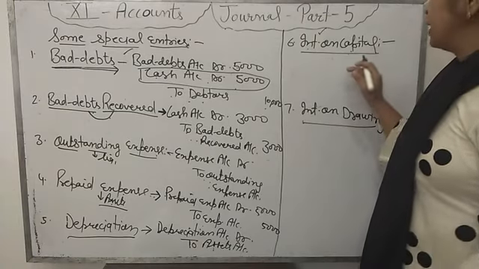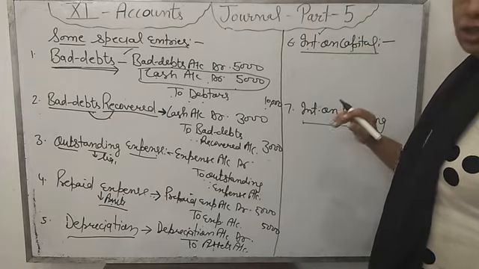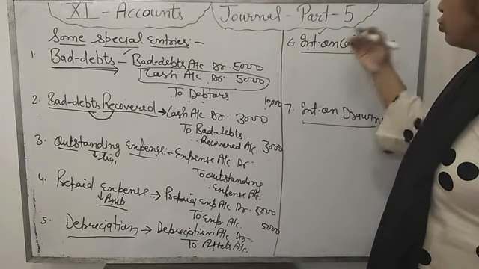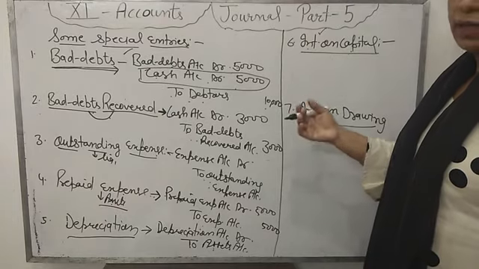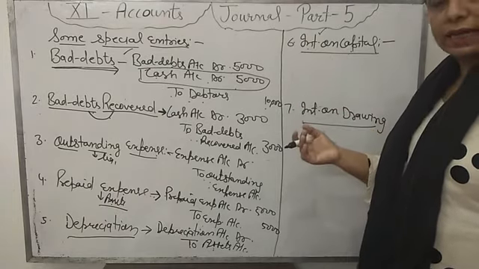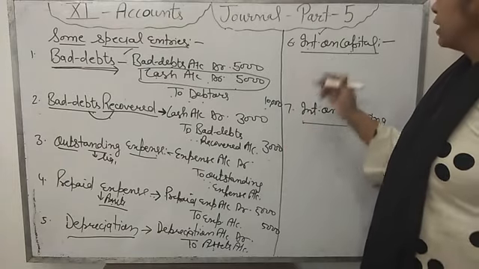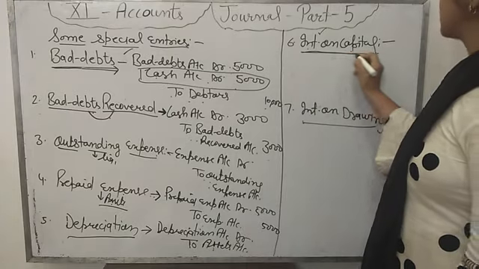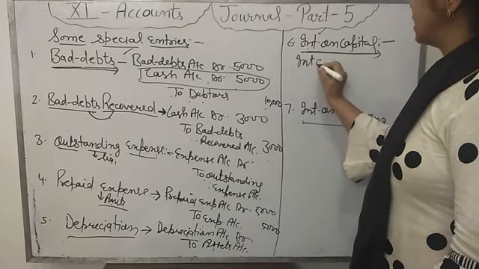The firm never pays any amount to the owner in cash. Whichever amount is due to the owner will be transferred to the capital account. And the capital account balance is always credit. But interest on capital is an expense of the firm. So that's why, as all expenses are debit, it will be debited.